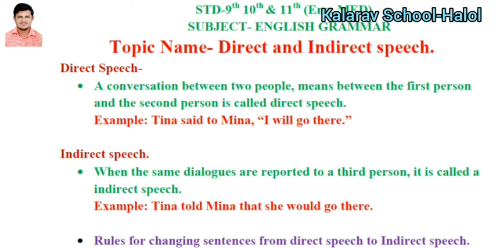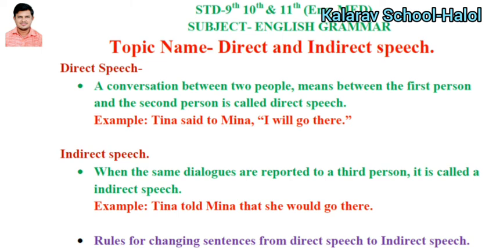Why am I telling this? Because many students are not able to understand the rules of direct and indirect speech even though they are studying in 11th standard. So you have to be very clear in your mind about direct and indirect speech.